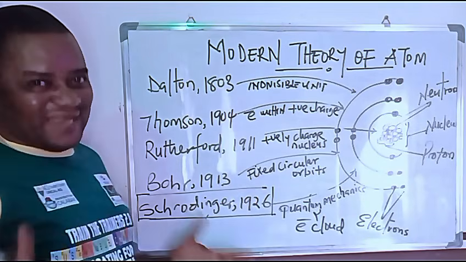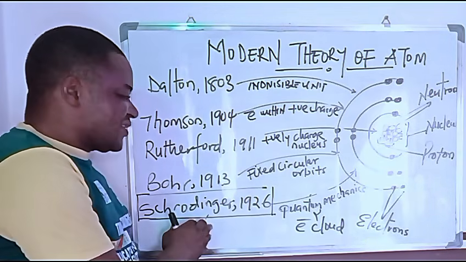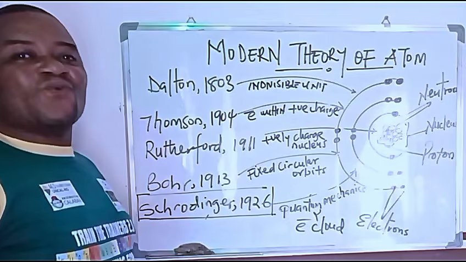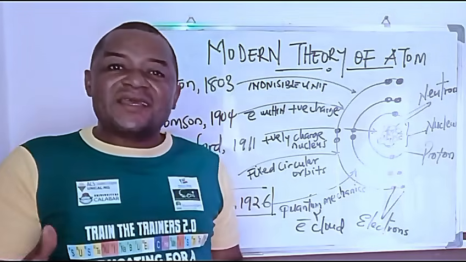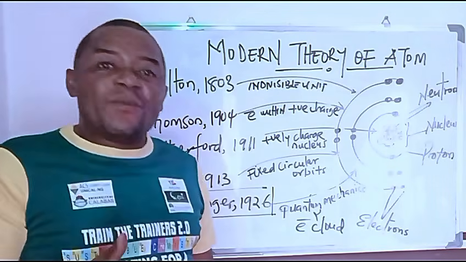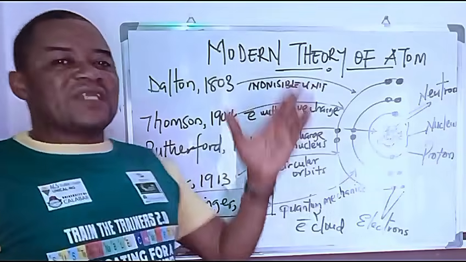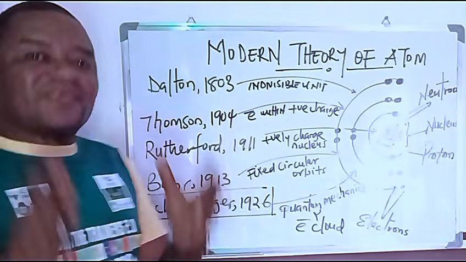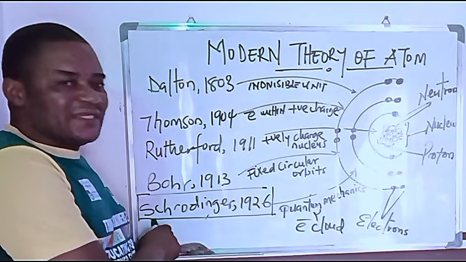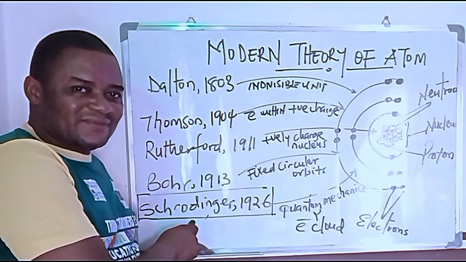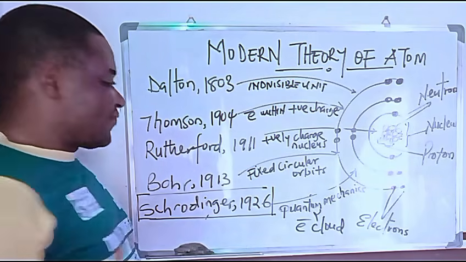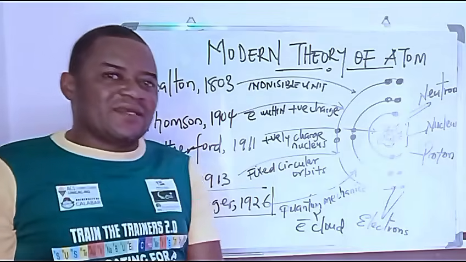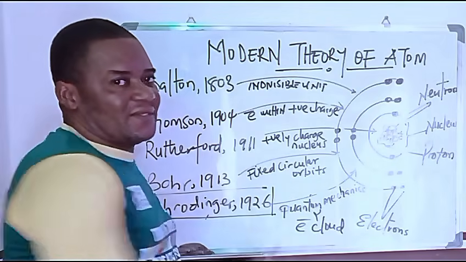Sorry, Edwin Schrödinger. So Edwin Schrödinger in 1926 was the one who today is credited with so much about the modern theory of an atom. So whenever you talk about the modern theory of an atom, we are giving credit to Edwin Schrödinger. He described the atom from another perspective entirely, which is called quantum mechanics.